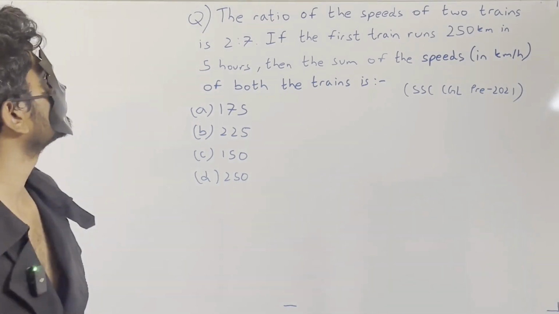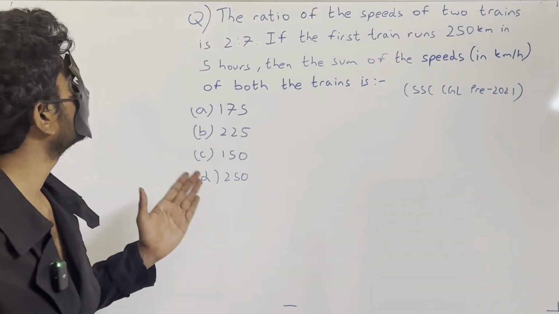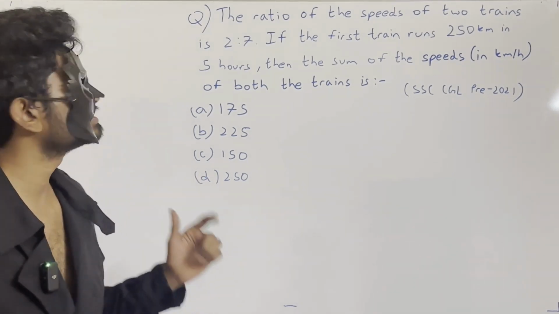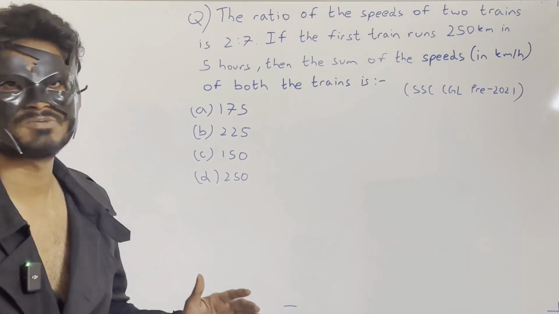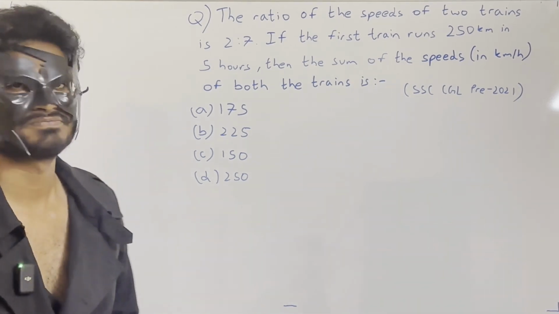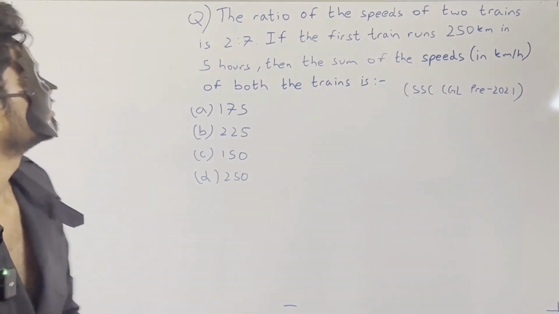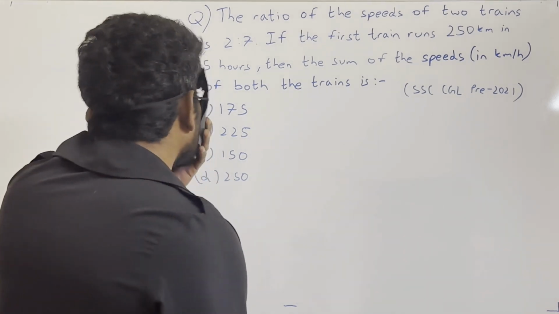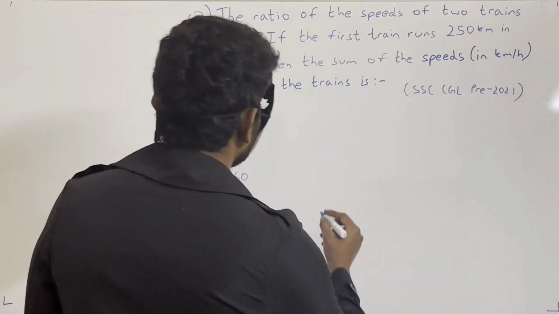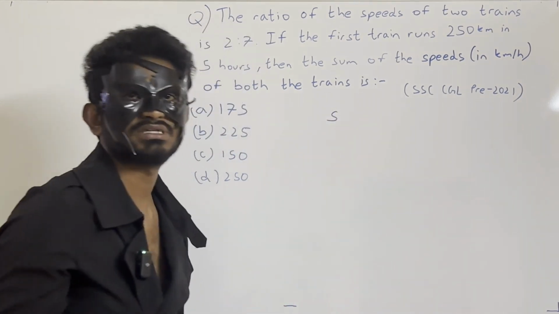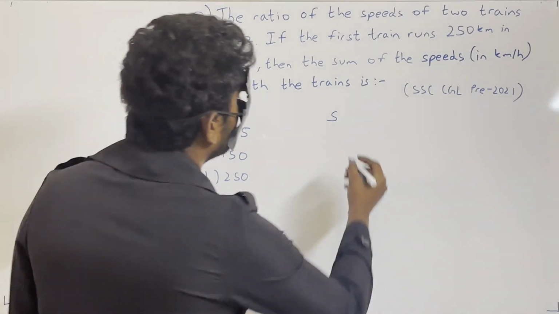So superhumans, next question is, the ratio of the speeds of two trains is 2:7. The first train runs 250 kilometers in 5 hours. Then the sum of the speeds in kilometers per hour of both the trains is. This was asked in SSC CGL Pre 2021. Let's consider S1 and S2 to be the speeds of train 1 and 2.